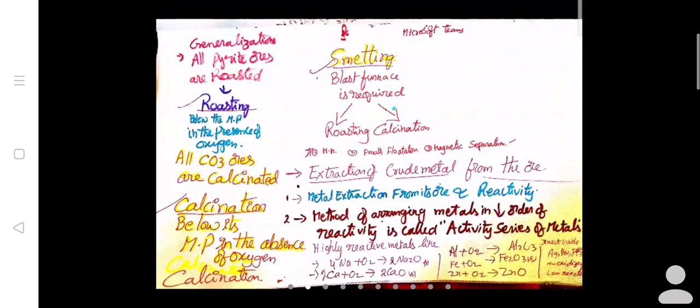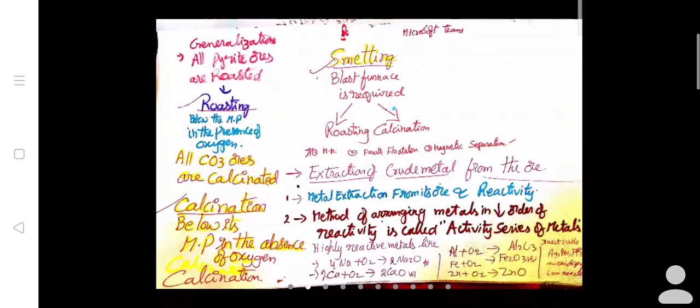Next, another process in metallurgy is smelting. In that, a blast furnace is compulsory. In it, roasting will be done and calcination will also be there. Roasting means heating the substance in the presence of oxygen. Calcination means heating the substance in the absence of oxygen. Both can be done in the same blast furnace.